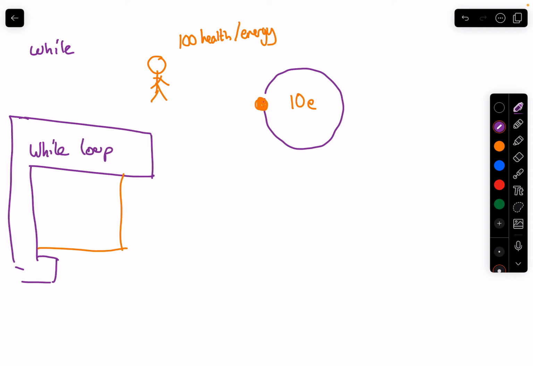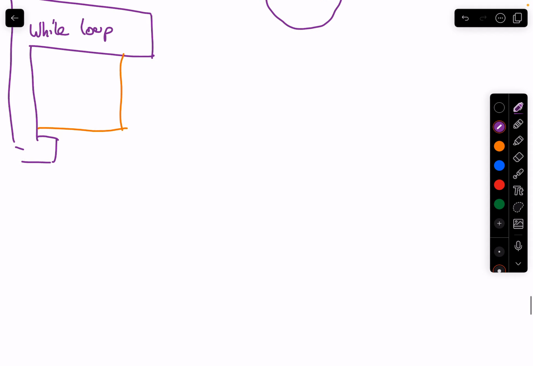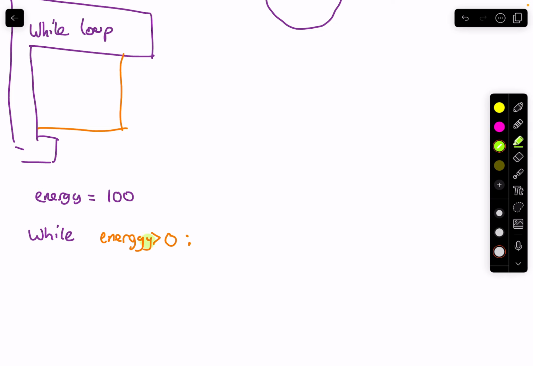So how we would write that example is, energy is equal to 100, and then we would write while, and our condition is going to be while energy is greater than 0. Then what we can do is run our code.